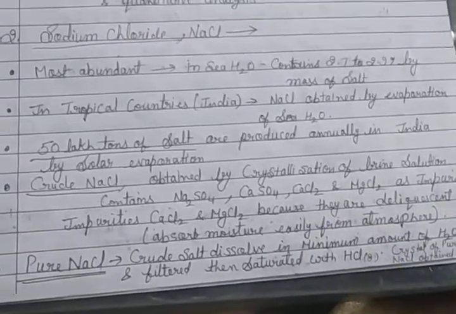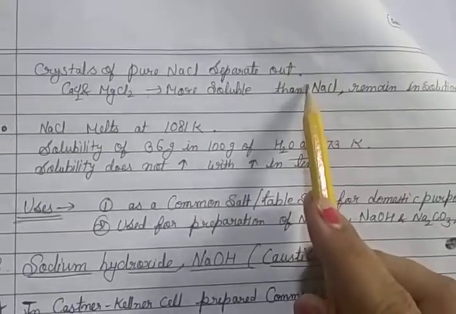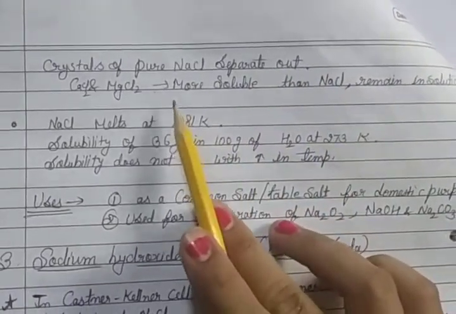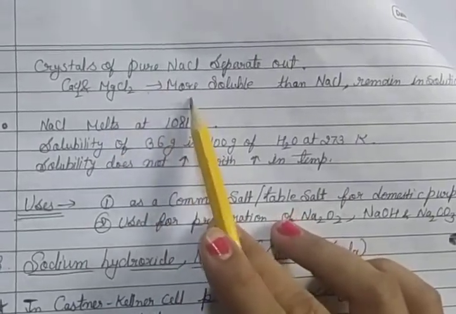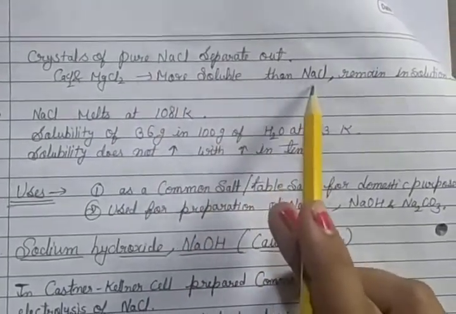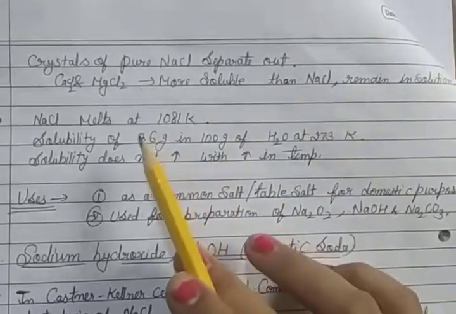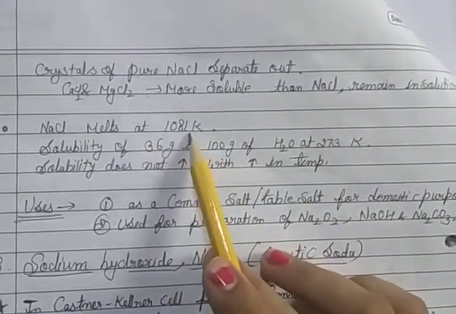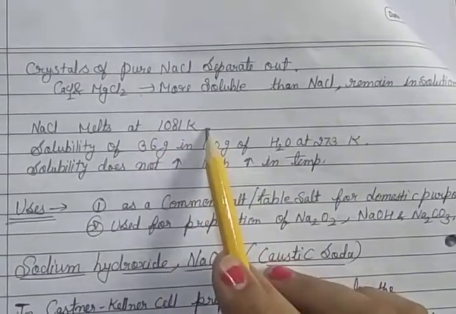Then crystals of pure NaCl separate out. The impurities CaCl2 and magnesium chloride in crude NaCl are more soluble than NaCl, so they remain in solution. And NaCl melts at 1081 Kelvin.